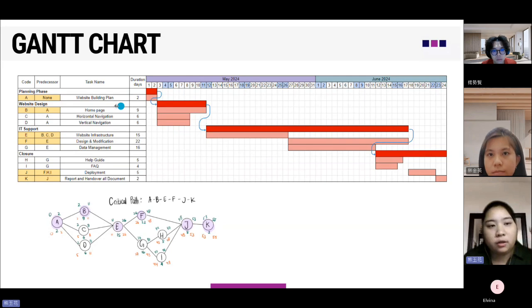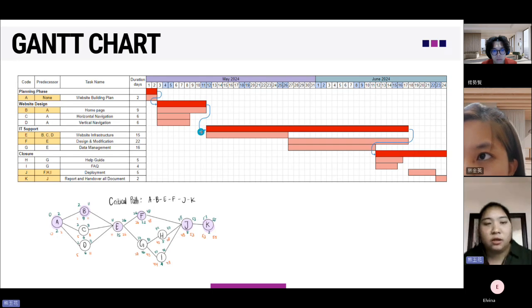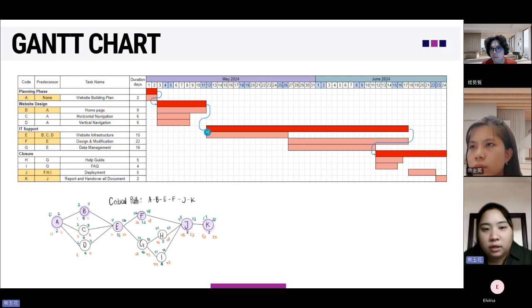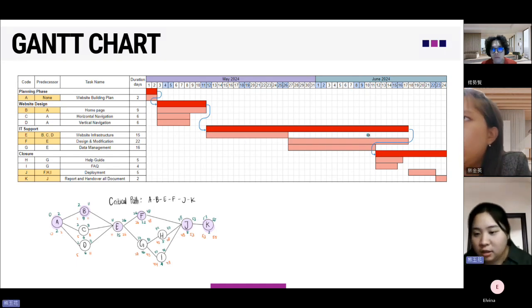we cannot continue after the home page is finished, after the longest duration is finished. So after that, we just continue to the IT support, the website infrastructure and design modification, and data management. It will be the longest phase of the project.